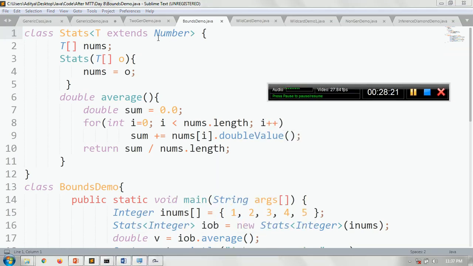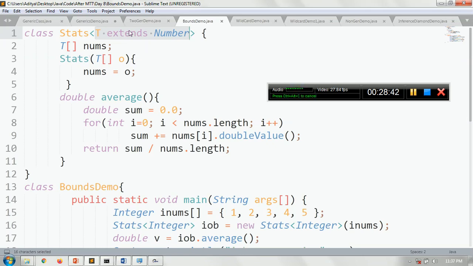Okay, so I have a class Stat. Here T extends Number. If you note it down, here T extends Number. This means whatever type of T you pass, it should belong only to the Number class. If you pass something else, it is not going to work for you.